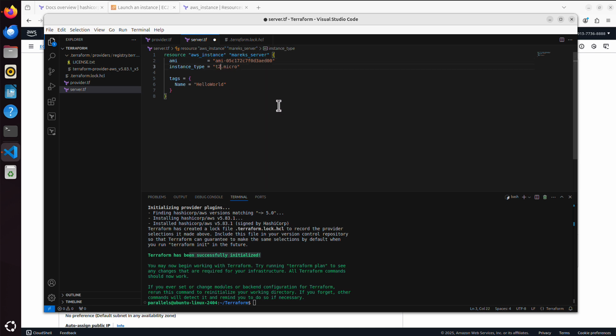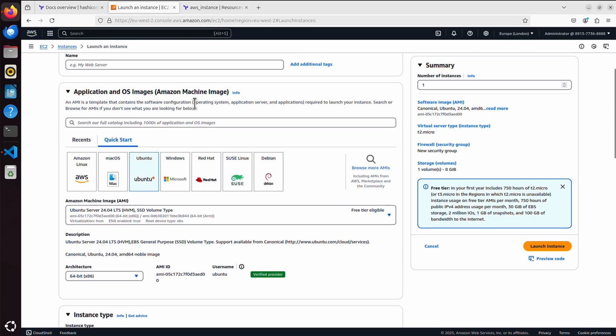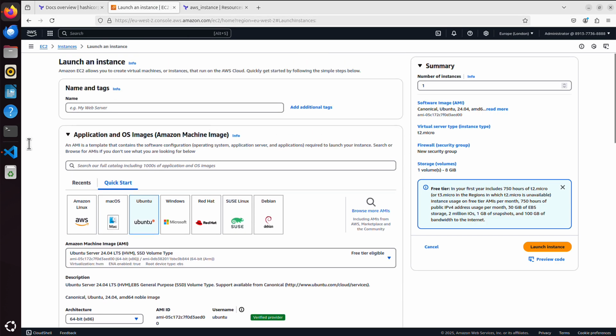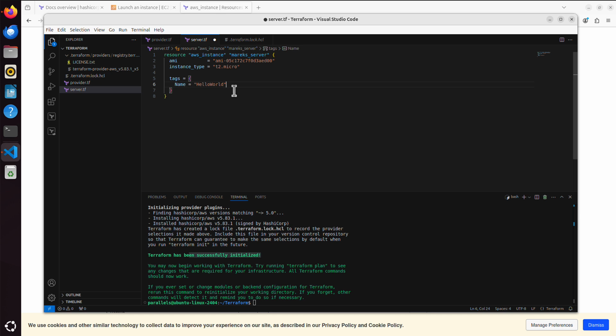And then the tags, this name tag is simply what you would put here, where we were choosing a name for our instance. So I will change it, you can leave it of course, but I will change it to, what? Marek's first server. Alright, and now I just do Command S, and I have saved everything that I need to create my first server. Okay, we have everything we need.